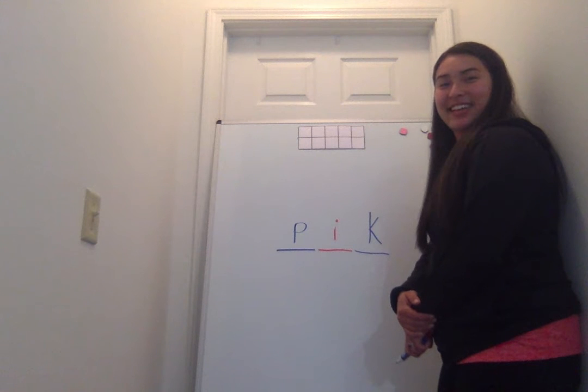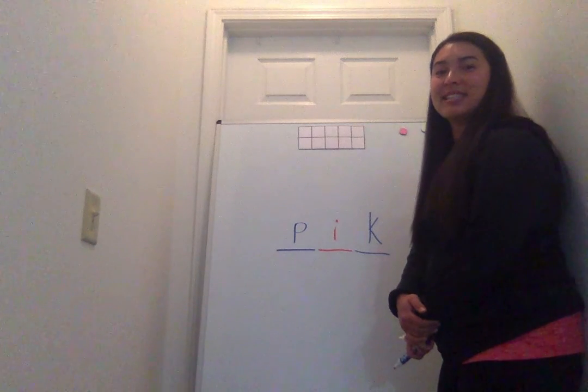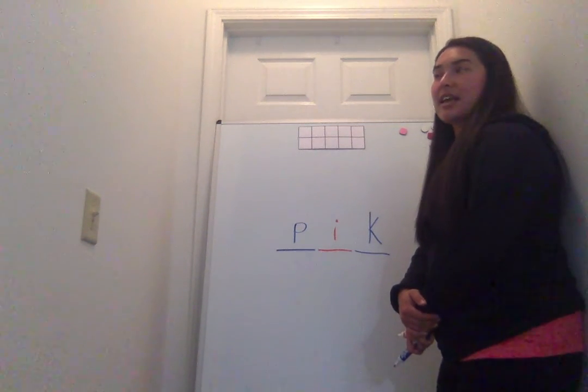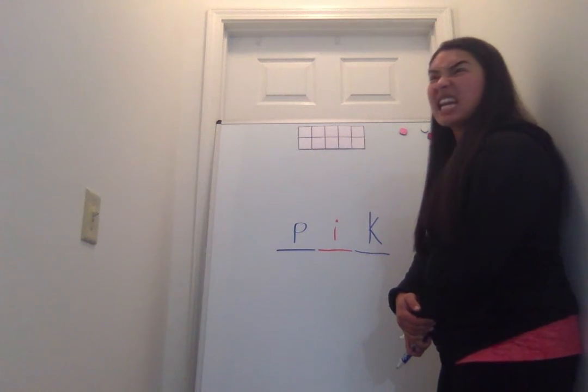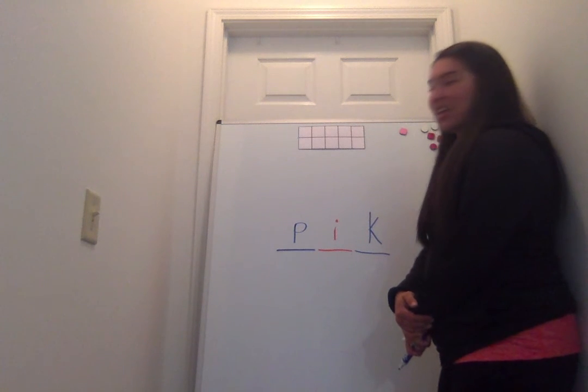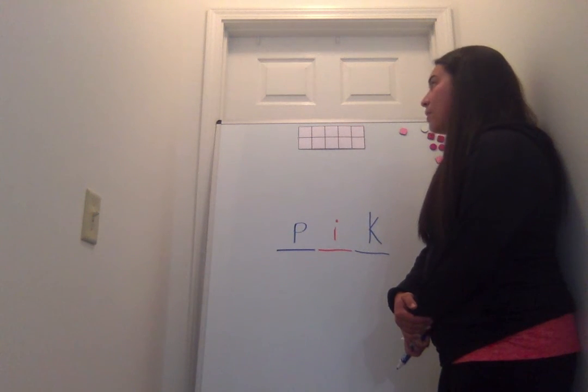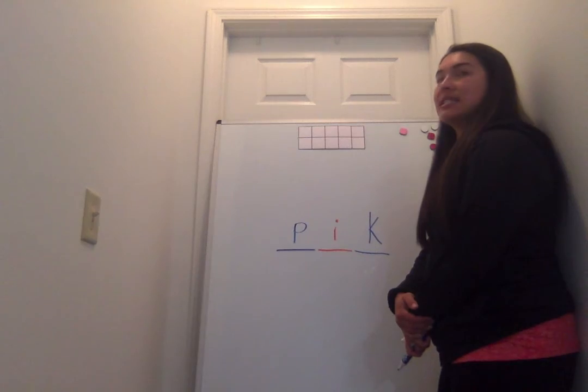Tick. Your word is tick. Get rid of the t and put in a s. Sick. Your word is sick. Get rid of the s and put in a n. Nick. Your word is nick. Get rid of the n and put in a z. Zick. Nice work.